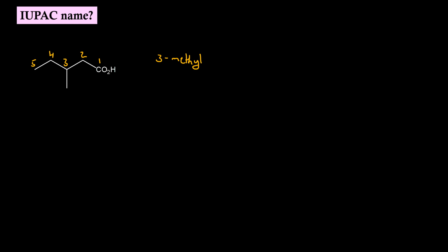Root word will be pent. Primary suffix is ane. Secondary suffix is oic acid. We have to drop the E of the primary suffix. IUPAC name will be 3-methyl pentanoic acid.